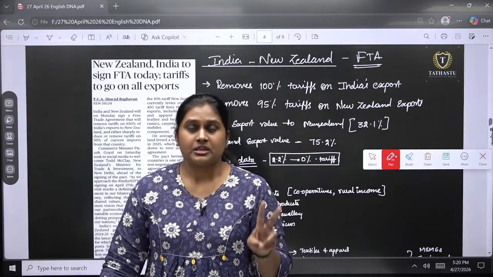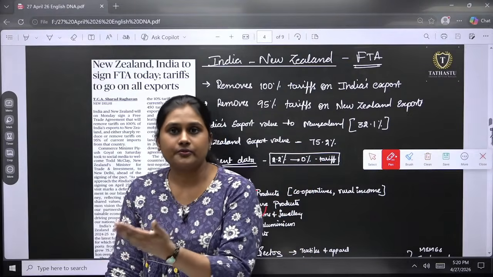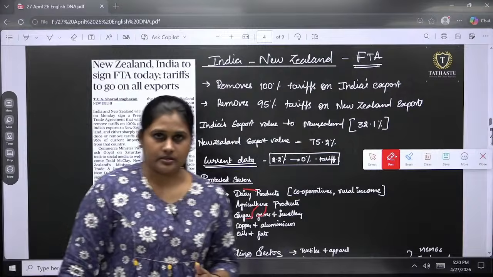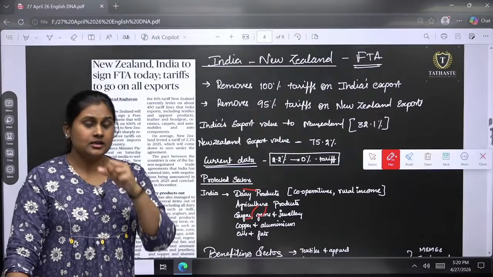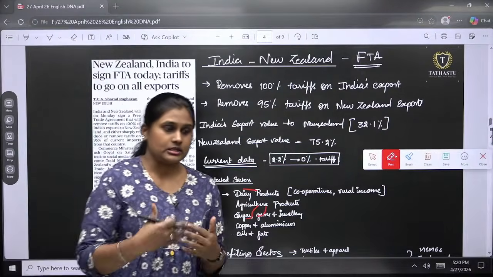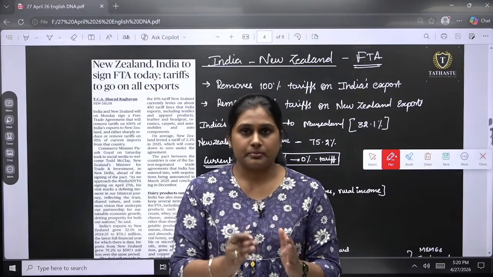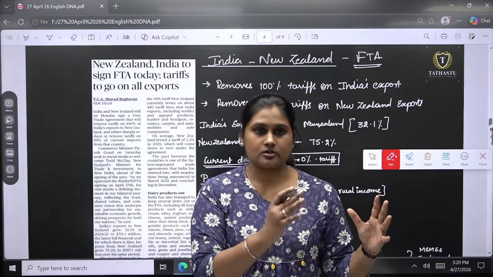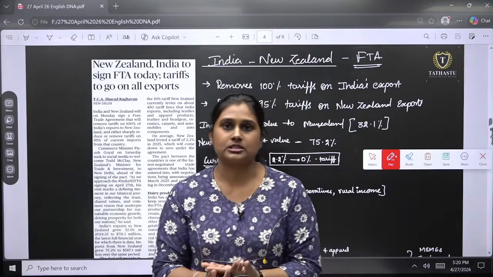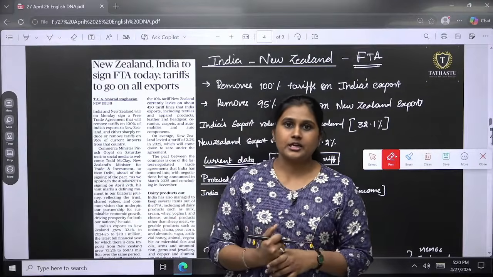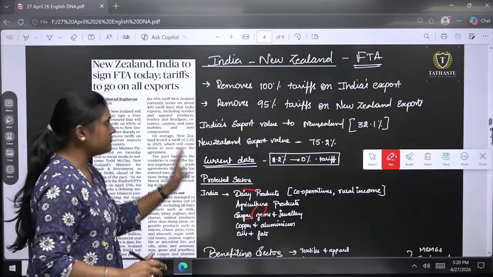Also, free trade agreements will help us have more economic benefits. Your currency, the dollars, the forex that you have, will not be moving out. Instead, in return, we are exchanging the markets. So keeping financial terms aside, the forex will not be gone from your hand; instead, you are going to exchange your markets. Both countries will benefit. Okay? So it's a win-win situation, the free trade agreement. We will see it one by one.